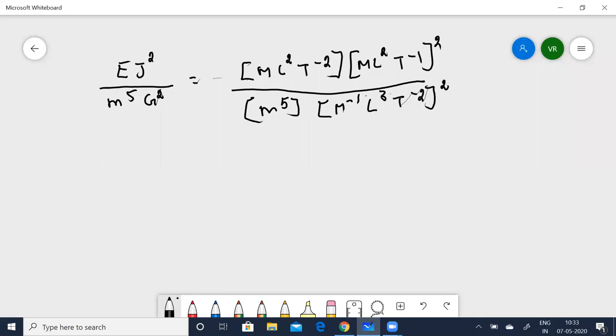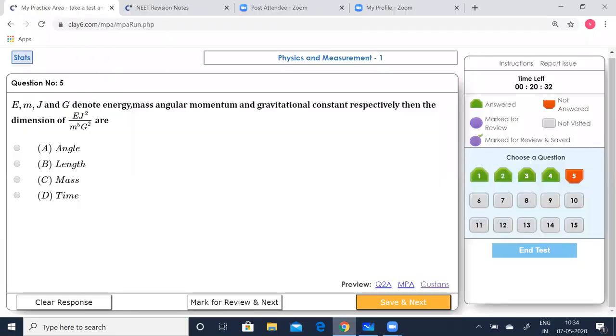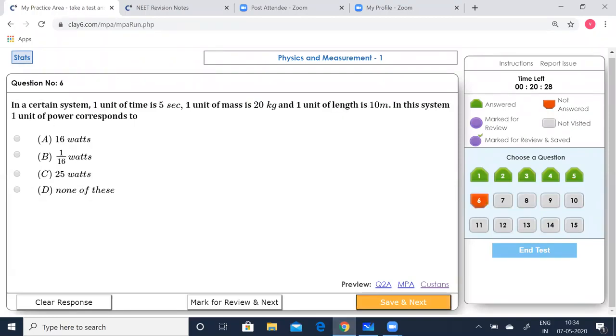Now after simplifying everything, you can see that it is simply m to the power of 0, L to the power of 0, t to the power of 0, because everything gets cancelled. Which means it is dimensionless, or it is simply an angle. So option A is correct. Pick that, save that, and go to the next question.